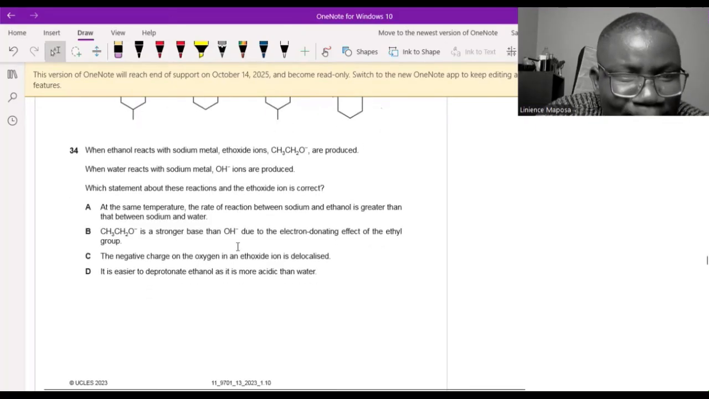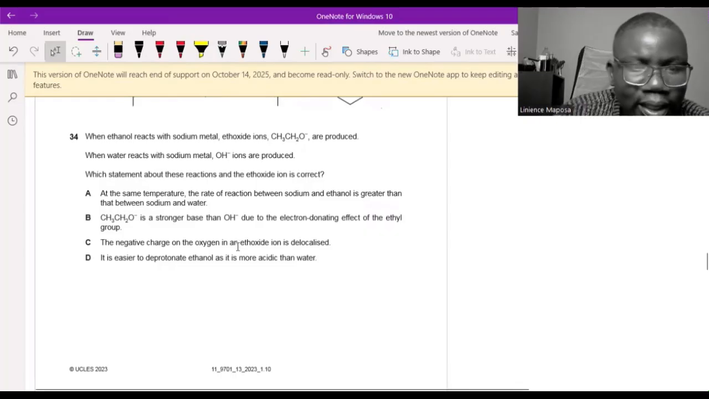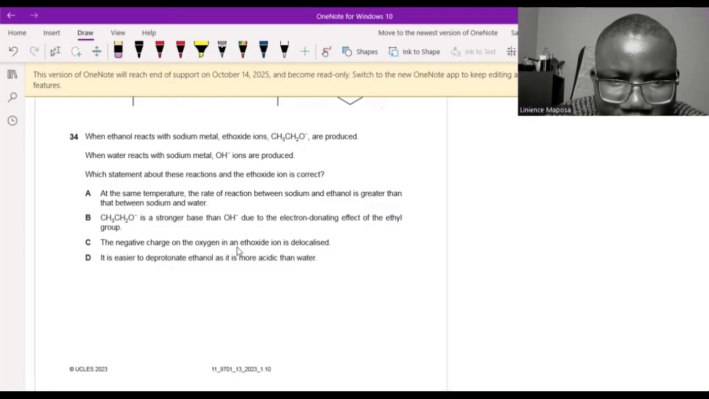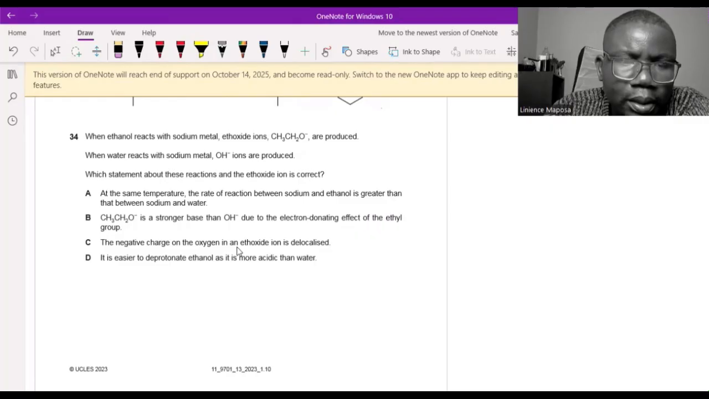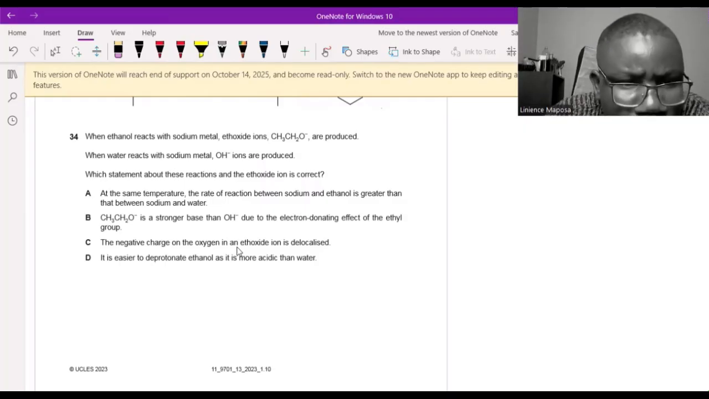Anyways, when ethanol reacts with sodium metal, ethoxide ions are produced. When water reacts with sodium metal, OH minus ions are produced. Which statement about these reactions and the ethoxide ion is correct? At the same temperature, the rate of reaction between sodium and ethanol is greater than the rate of reaction between sodium and water. No, I don't think so because we have the same temperature, the same everything, and it's a 1:1 reaction. So we'll park that and look at the other options.